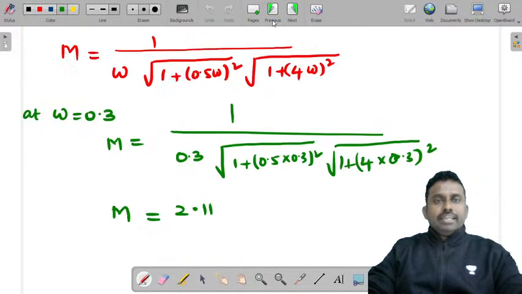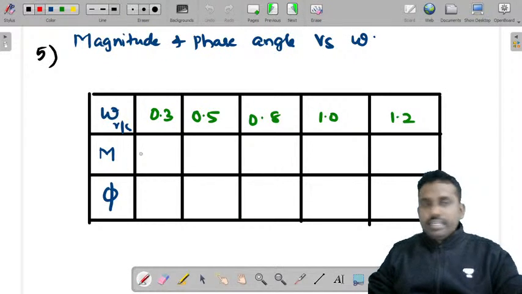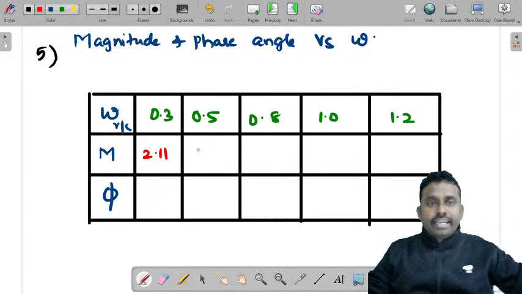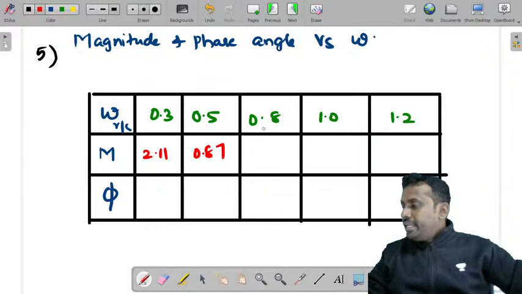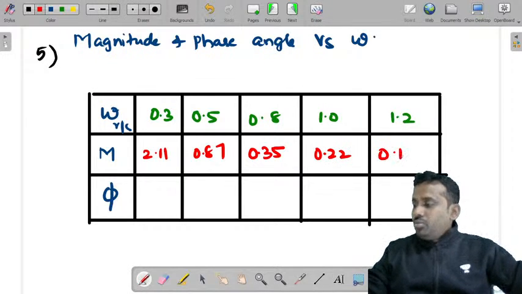Now let's write these magnitude values. What are the magnitude values that we got? For 0.3 it is 2.11, for 0.5 it is 0.87, for 0.8 it is 0.35, for 1 it is 0.22, and for 1.2 it is 0.15.